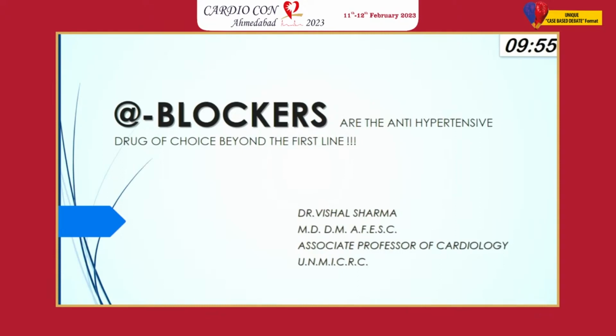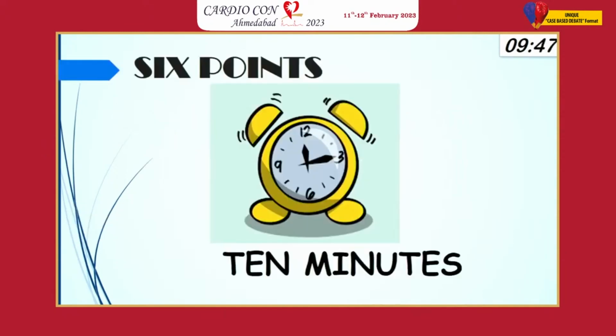My topic and my message for this afternoon is loud and very clear. That is, alpha blockers are the anti-hypertensive drugs of choice beyond the first-line agents. I have been given just 10 minutes, but I think I'll complete before that. I need just 6 points to make my case that alpha blockers are indeed the drugs of choice beyond the first lines in hypertensive patients.